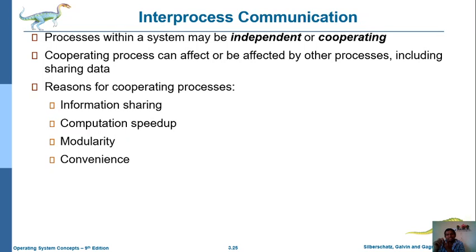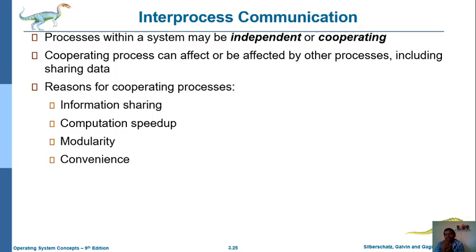Information sharing means we can easily share whatever information is available from one process to another process. And when we use cooperating processing, it can improve the speed of the particular process completion or execution. The next one is modularity.